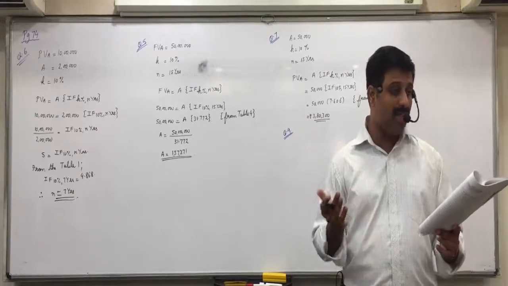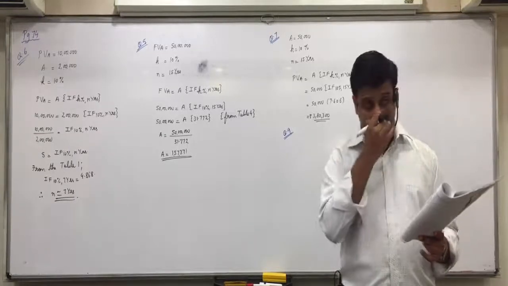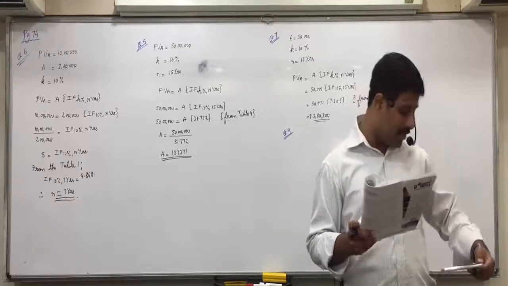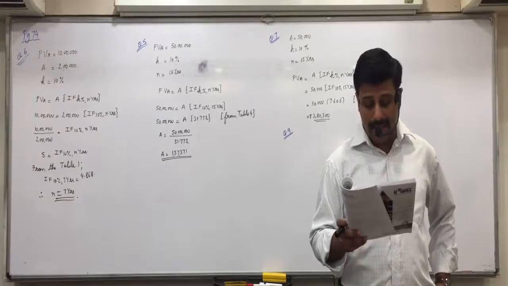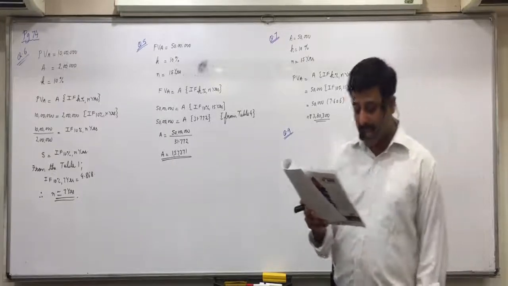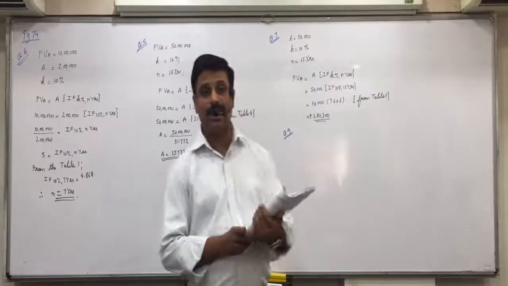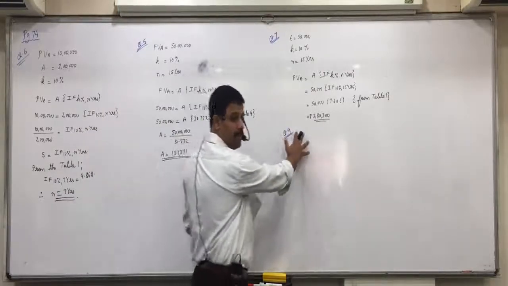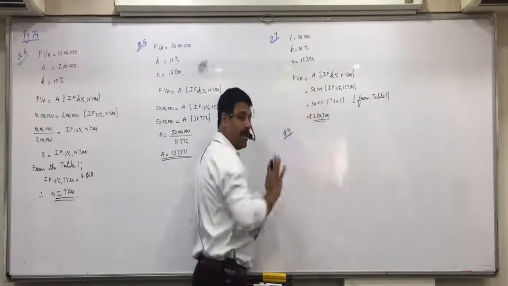Now, how much can she withdraw annually? Hiran? How much can she withdraw annually, what is asked? A. How much can she withdraw annually for a period of 10 years? So N is equal to 10. Did everyone understand this? Similar question, but PVA is given and A is asked.